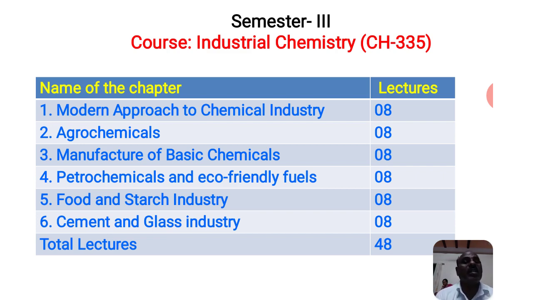The sixth chapter is the cement and glass industry. Cement is one of the basic materials used in the construction of buildings. A number of buildings are constructed because of cement. So what is cement? What are the raw materials? Where are they available? How is this raw material converted into cement? Cement is cementitious, a bonding process where a number of inorganic oxides are bonded to each other, and that is known as cement.